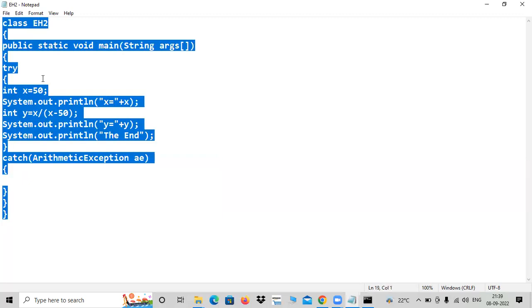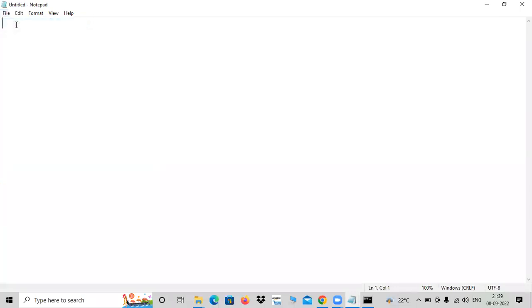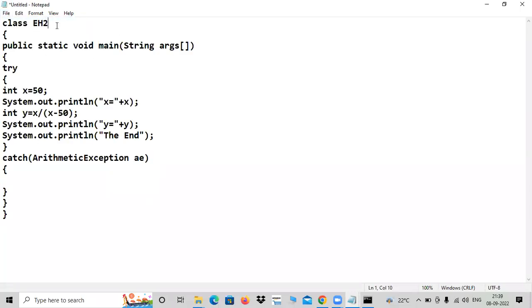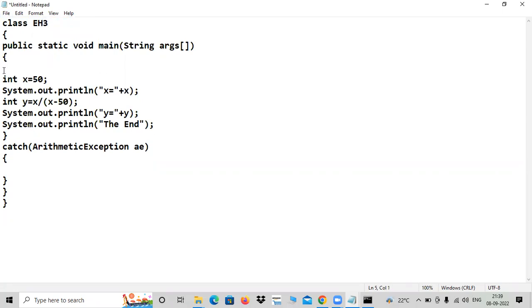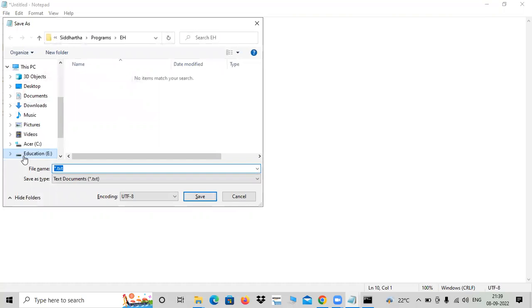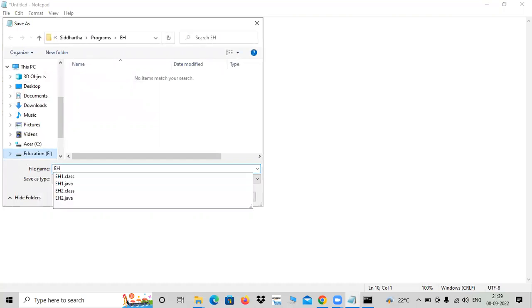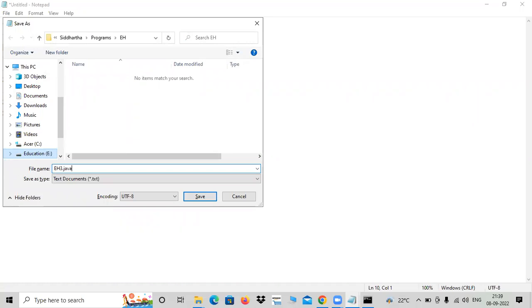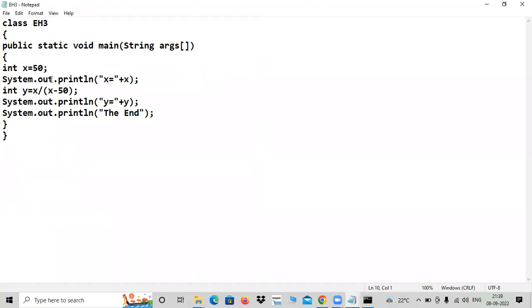Next application. See the difference. Next one. Now I'm going to use one word with this program. Now see, I'm just deleting this try block. No try at all, and no catch also. What will happen? Have you ever tried? Did you try? You never tried this before in your lab? Program will run. Can you get this output or not?